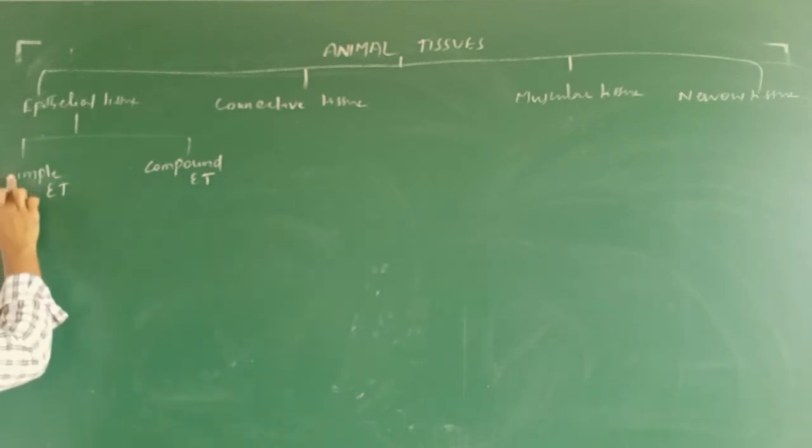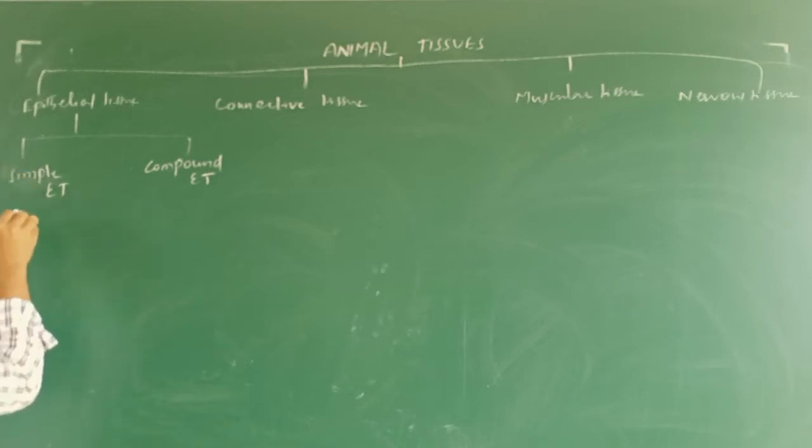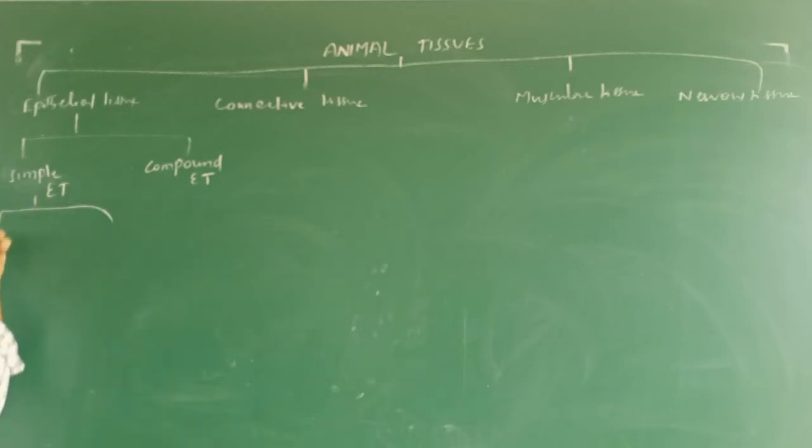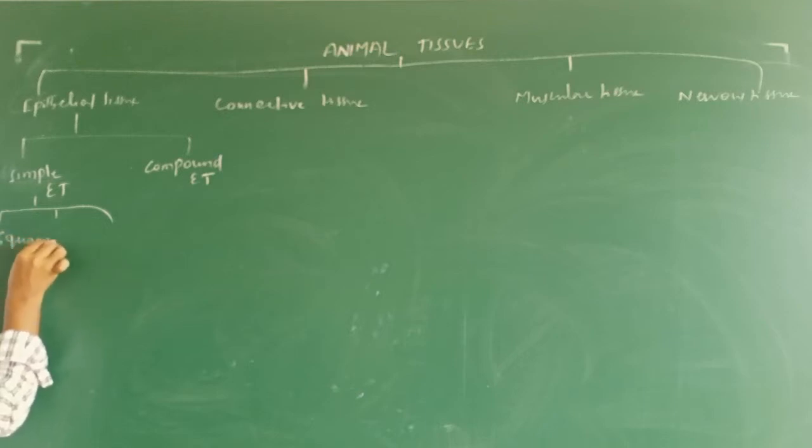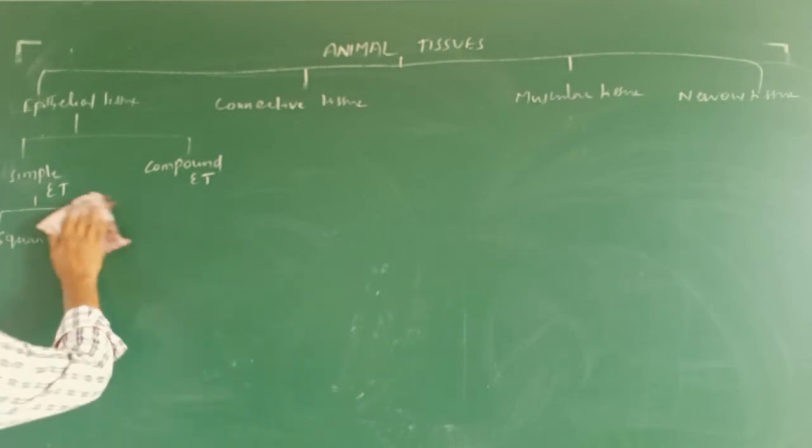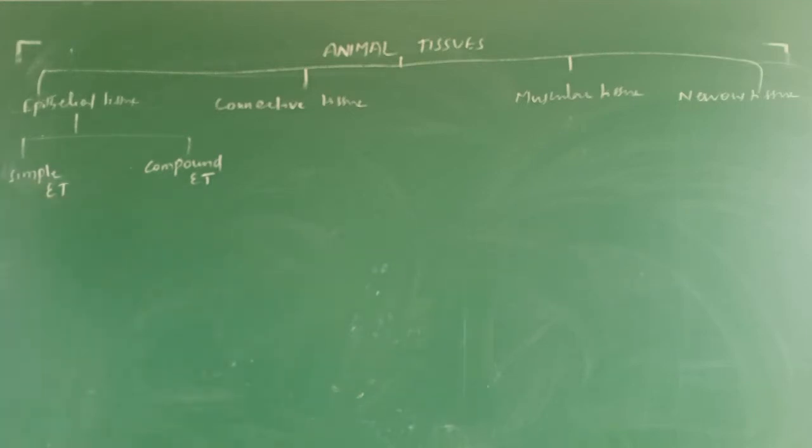So here, this simple epithelial tissue again is going to be differentiated into squamous epithelial tissue. I'm going to write it in this manner because there is no space.